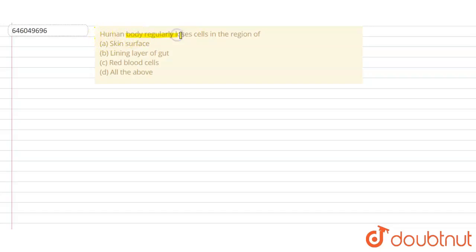Hello students, so let's read the question. Human body regularly loses cells in the region of... So they are saying that the human body continuously and regularly loses some cells in certain regions of the body, and we have to name that region. Option A, skin surface. Option B, lining layer of gut. Option C, red blood cells. And option D, all the above.